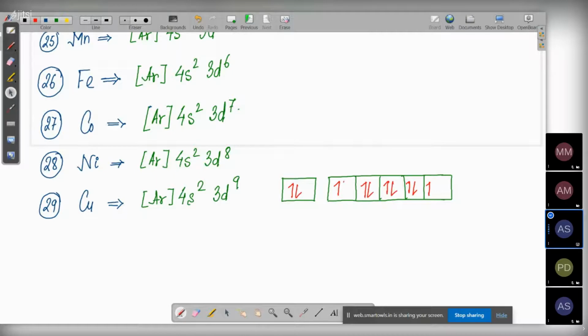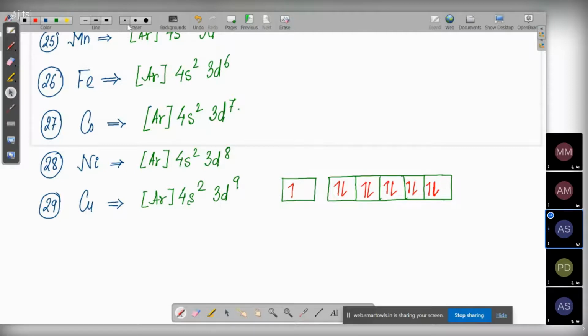Now see, again if we recall the above principle, half-filled and full-filled configurations are much more stable. So just like chromium, here also copper thinks that if I can promote an electron from this 4s orbital to the 3d orbital, then it is going to be a full-filled configuration. And we know that full-filled configurations give much higher stability.